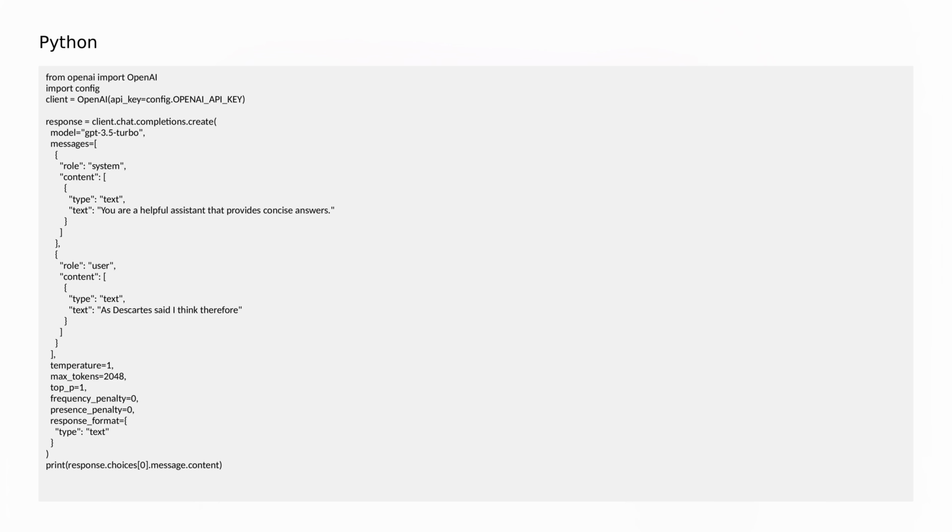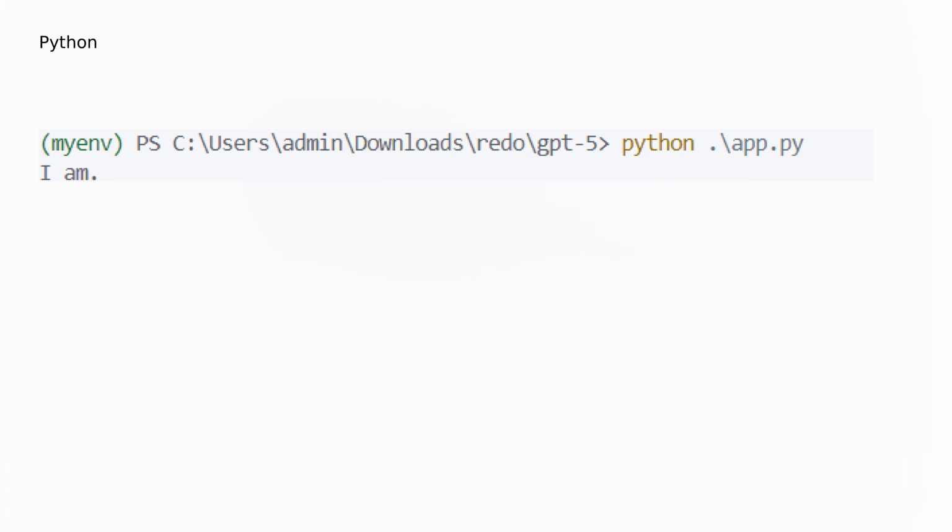Here's the code for calling the GPT 3.5 model. We have a system prompt, a user request, the temperature, and other parameters. Even though it's using GPT 3.5, it still works today. If you run the code, we get the following.